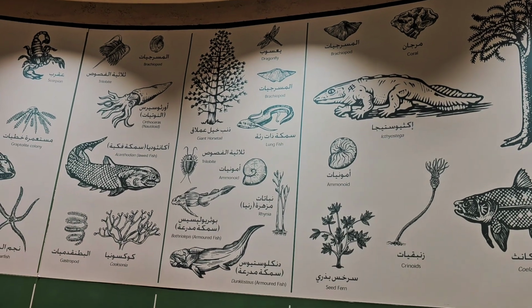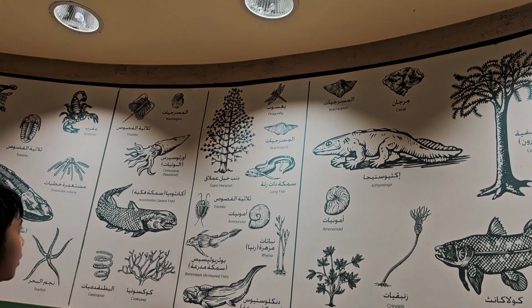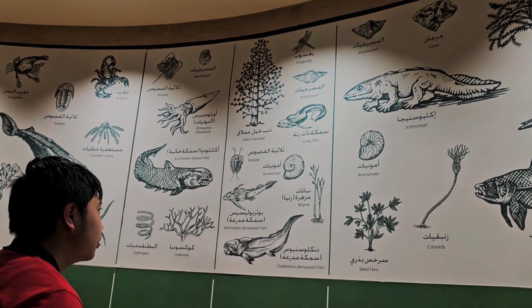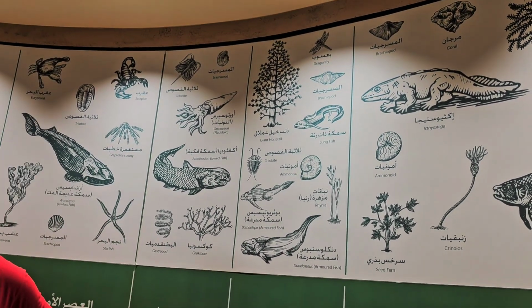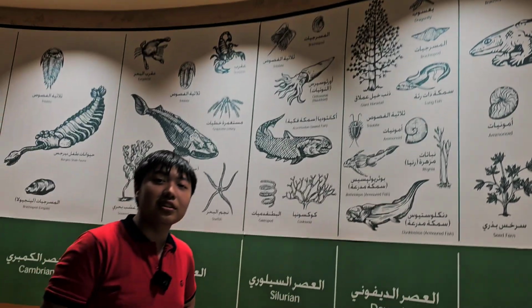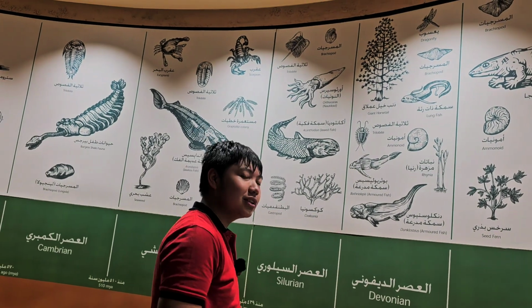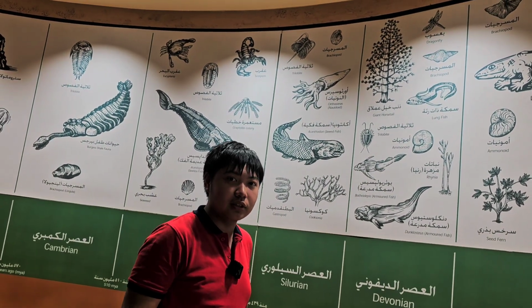And we have the formation of the first tree, giant horsetail. We have lungfish and brachiopod and dragonfly. Dragonfly forms at this era. So what I know about ammonoid is that there's an animal called ammonid, which does exist to this day, but it's very rare to find them.